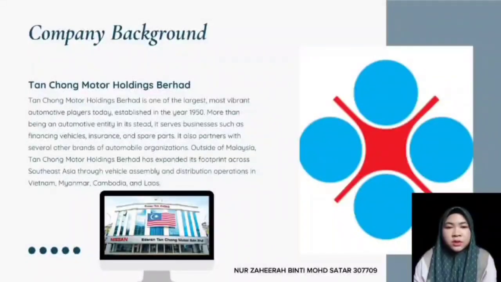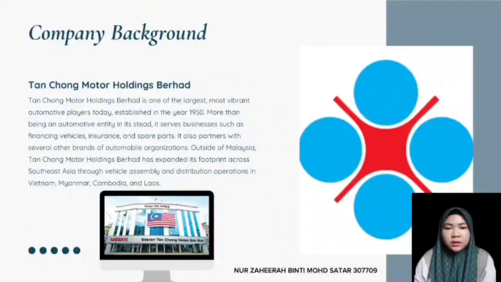Tang Chong Motor Holding Berhad is one of the largest, most vibrant automotive players today. Established in 1950, more than being an automotive entity in its day, it served businesses such as financial, vehicle, insurance, and spare parts. It also partnered with several other brands of automotive organizations.